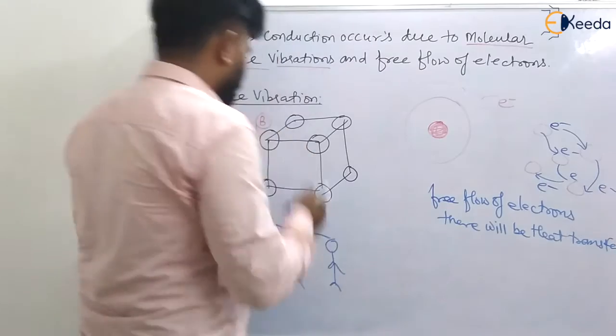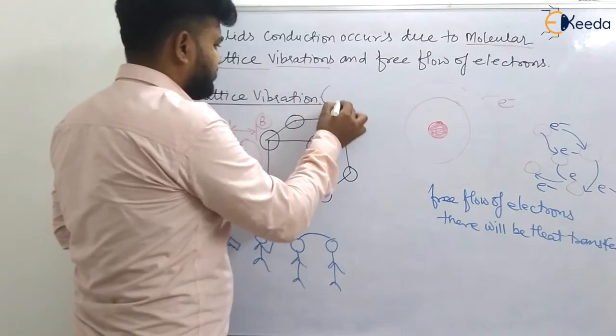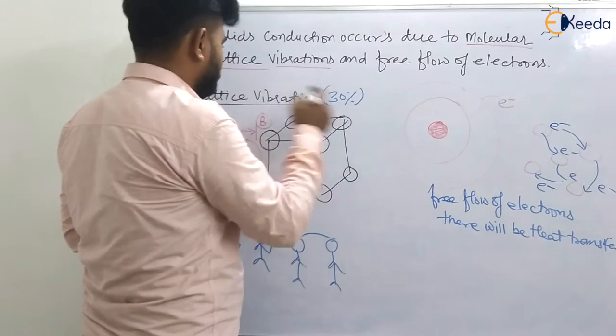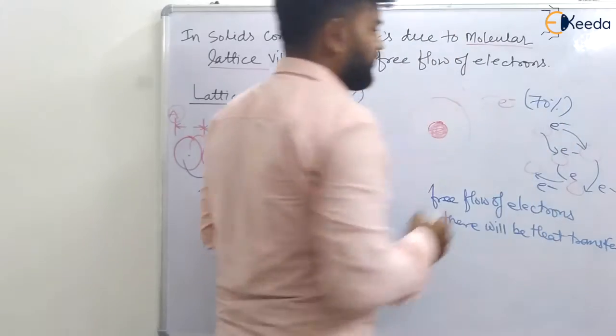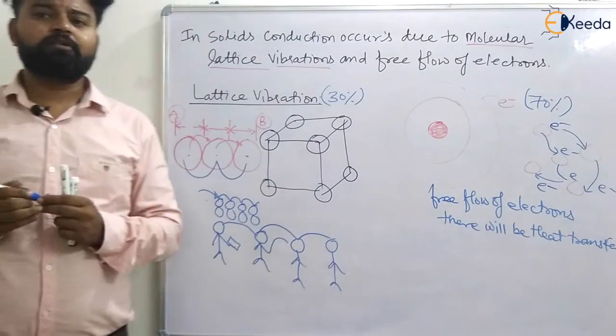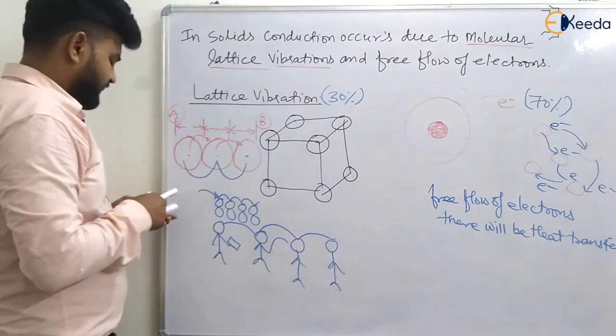So generally, in this mode of heat transfer, which is conduction, about 30% of heat will be transferred by one mechanism, and 70% of heat will be transferred by the other mechanism. So both these mechanisms will be in conduction in solids. This I am talking about metallic solids.